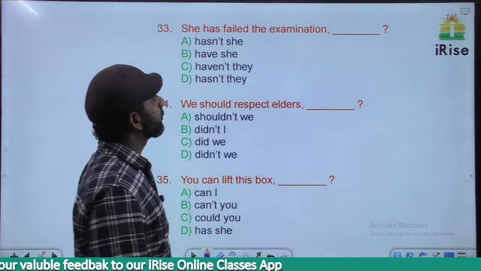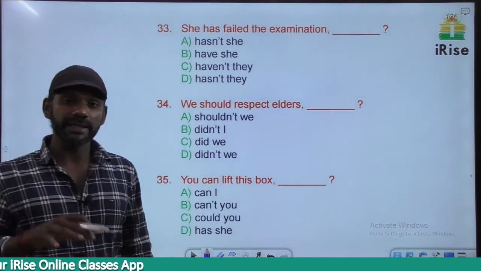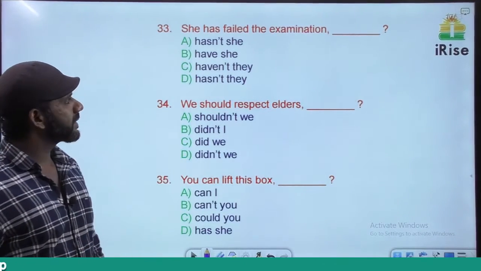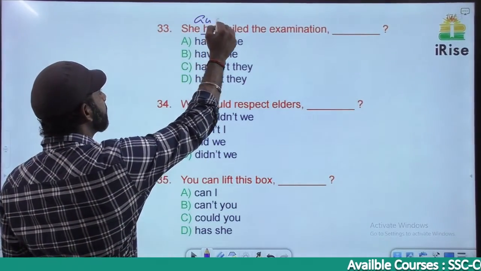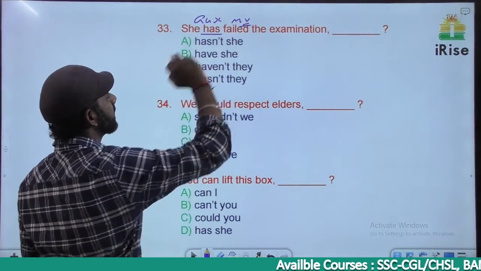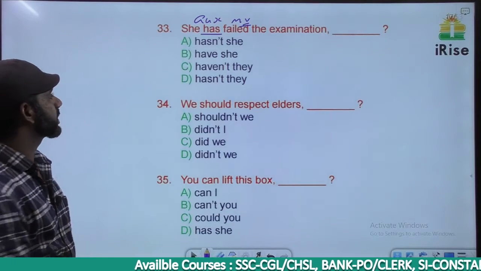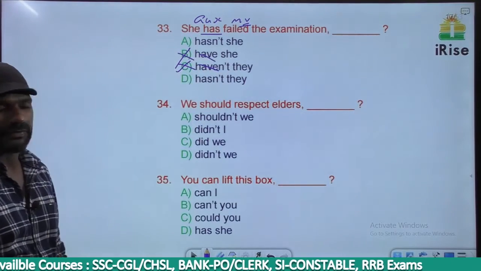She has failed the exam. The examination. She has failed in the examination is wrong. It must be she has failed the examination. Has is an auxiliary verb here, because we have a main verb after has. What is that? Failed. Has is an auxiliary verb, so the tag must be framed with has. Based on that, B and C are gone. B and C say have.